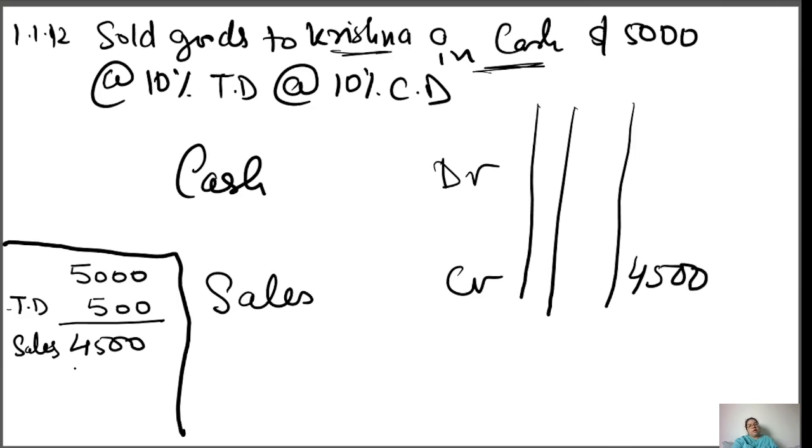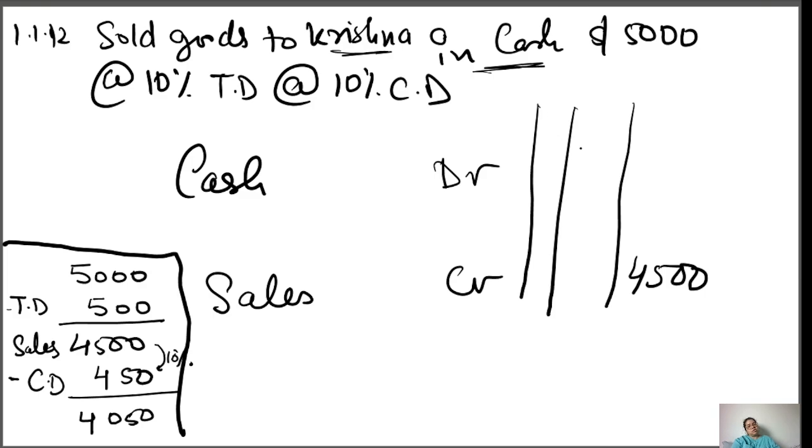Now there is a cash discount of 10% again. So 10% of 4500 is 450. You're making the 10% on the list price, which is sales. So the amount will be 4050.